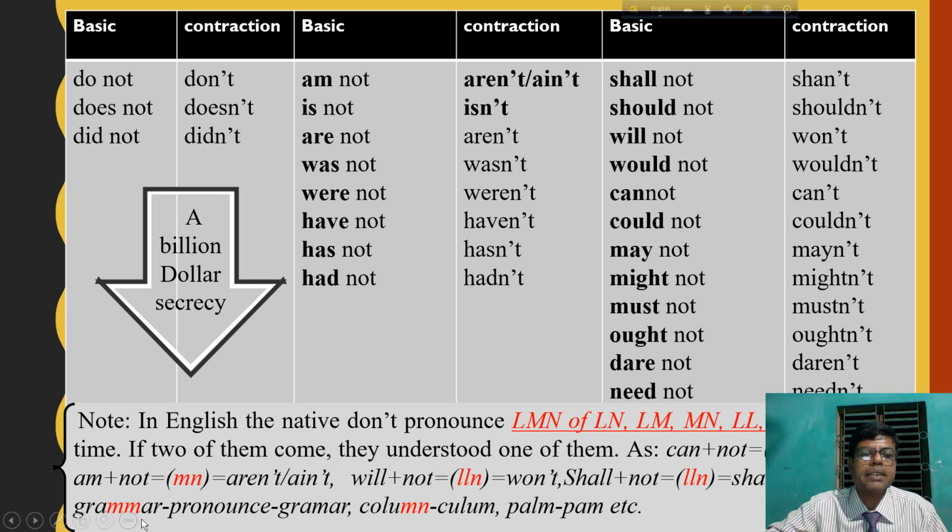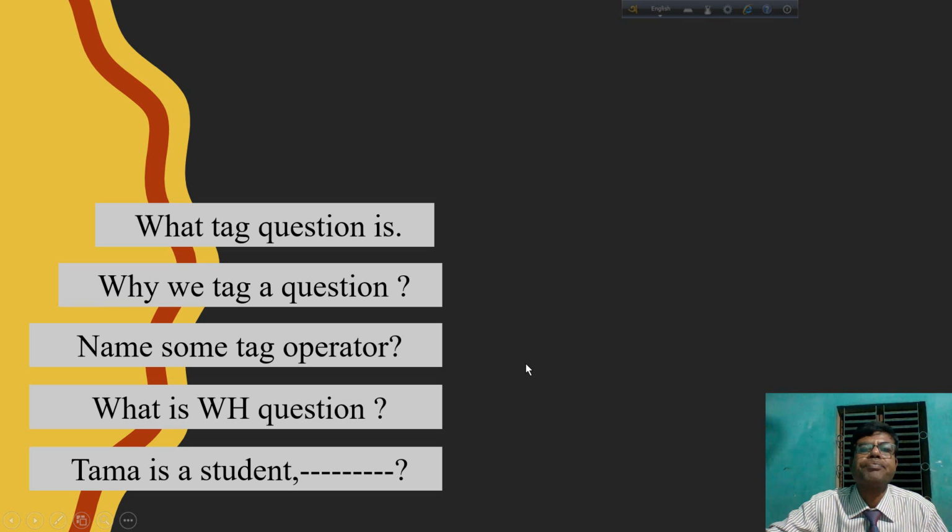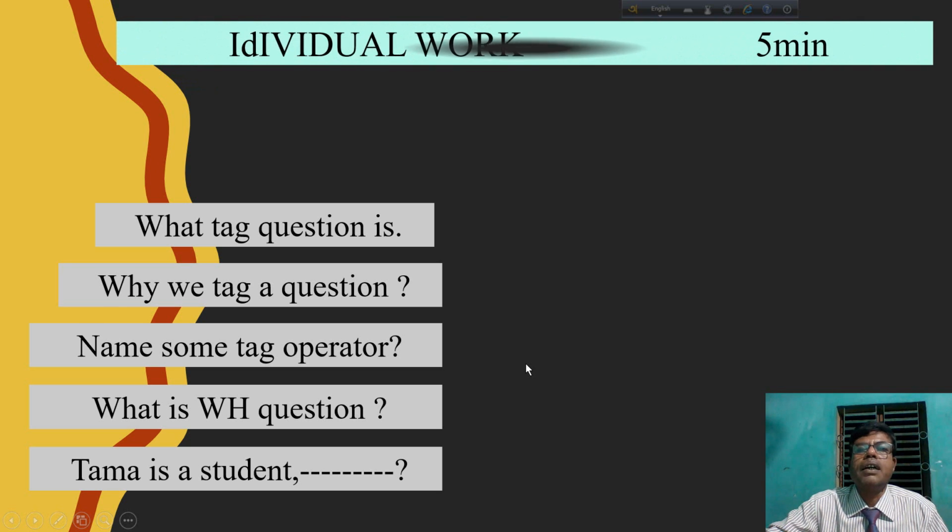Similarly, grammar. Here is double M, so one M will be dropped, so the pronunciation would be grammar, not grammar. Column, M plus N, but one will be dropped, so column is pronounced CULUM. Palm, P-A-L-M. So here LM, so L will be dropped, so PAM. So I think you all are clear. Dear students, individual work for you for 5 minutes.